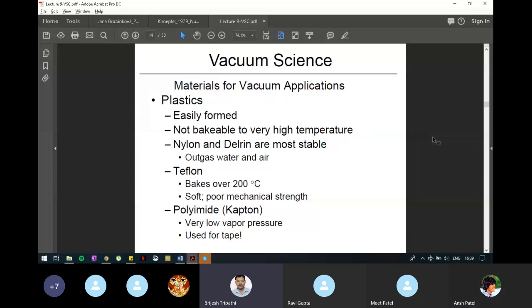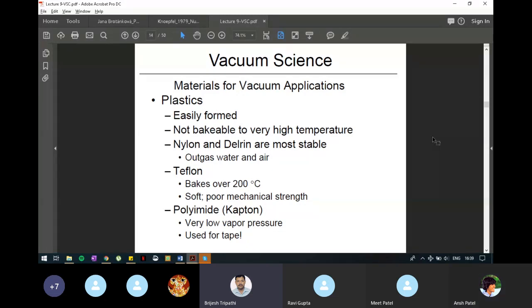Then Teflon. Teflon is very frequently used in different applications. It can be heated up to around 200 degrees Celsius, and it is soft. Its mechanical strength is low, but it is useful for stopping vacuum leaks.